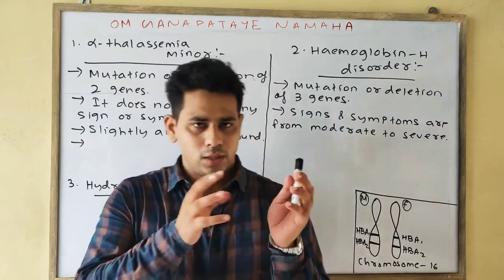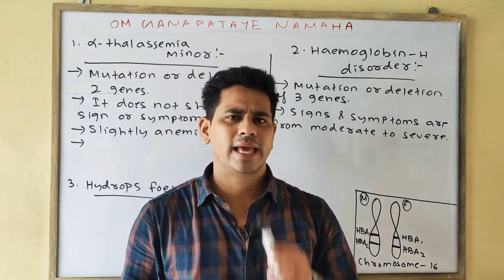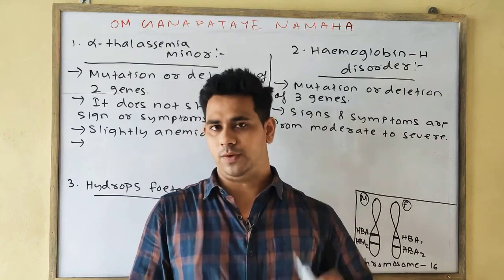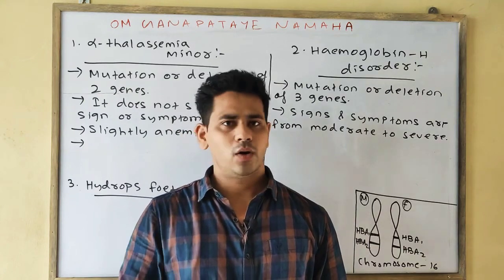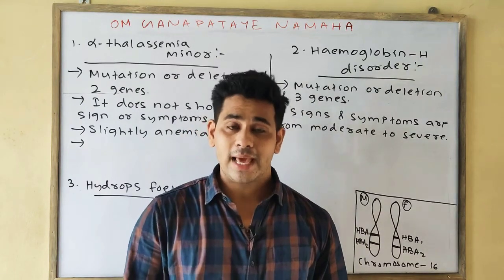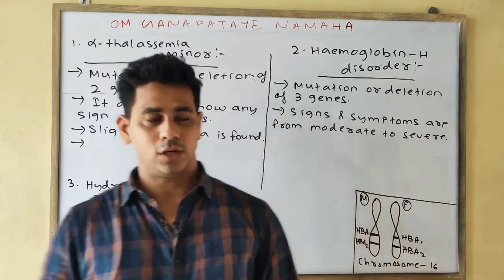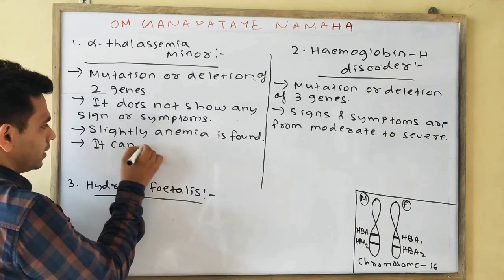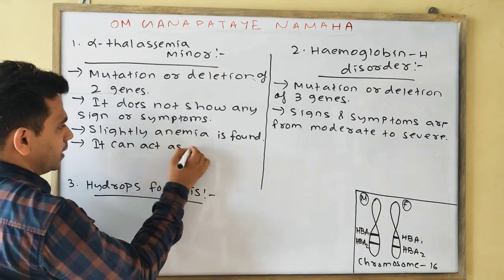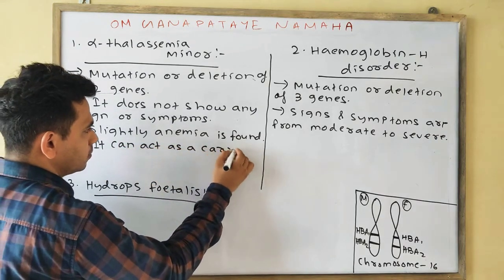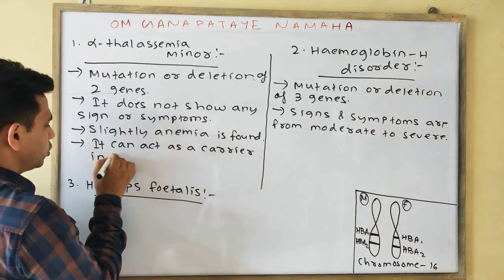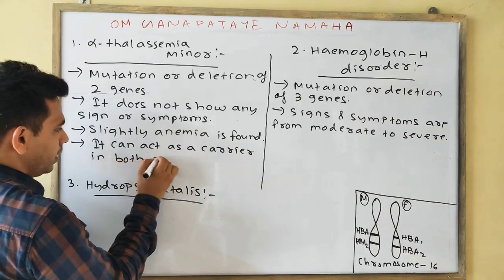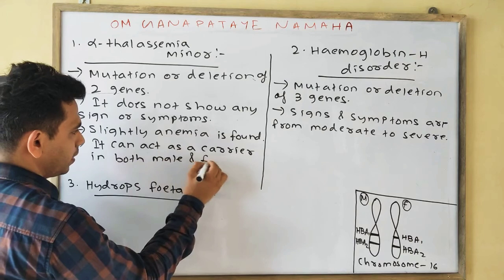As we know from our earlier classes, a carrier was only in the case of the female, but not in the case of the male. But as it is an autosomal recessive disorder, it can act as a carrier in both male and female.